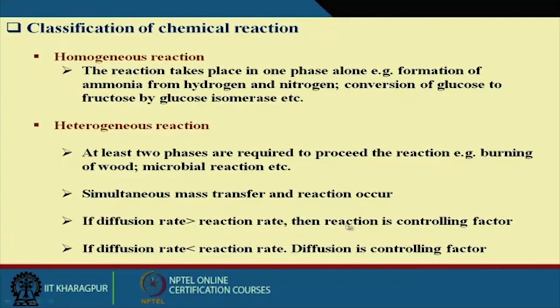So diffusion plays a very important role in the heterogeneous reaction process. Here two things take place simultaneously: diffusion as well as reaction. Now a very interesting thing is that if the diffusion rate is more than the rate of reaction, then reaction is the controlling factor. What do I mean by that? If we want to improve the rate of reaction, the rate of product formation, then we shall have to improve the reaction rate.